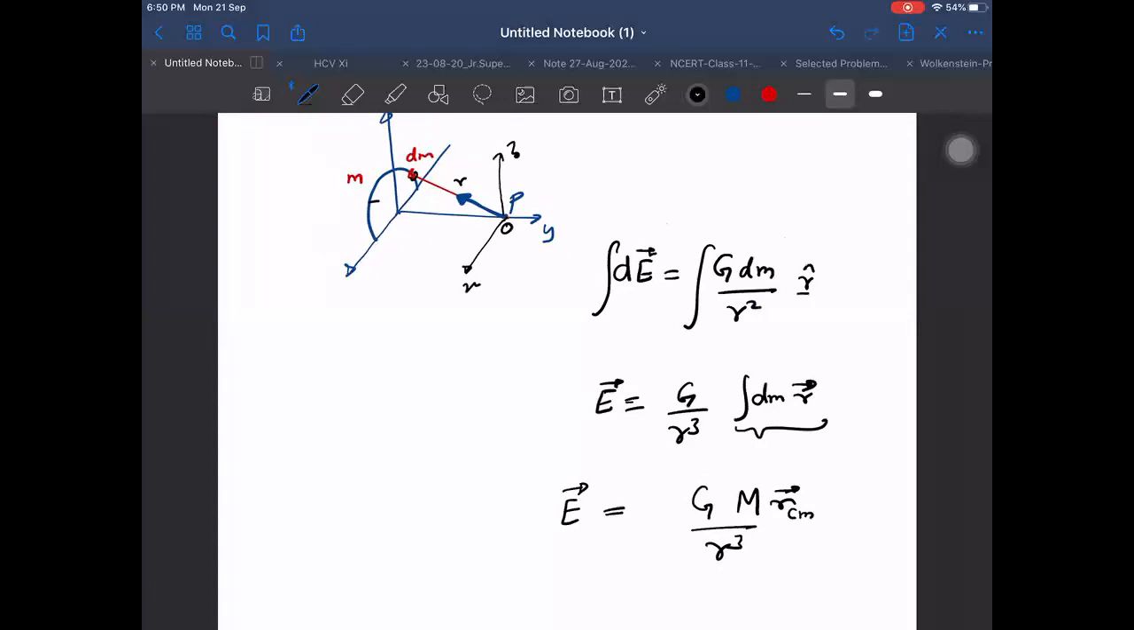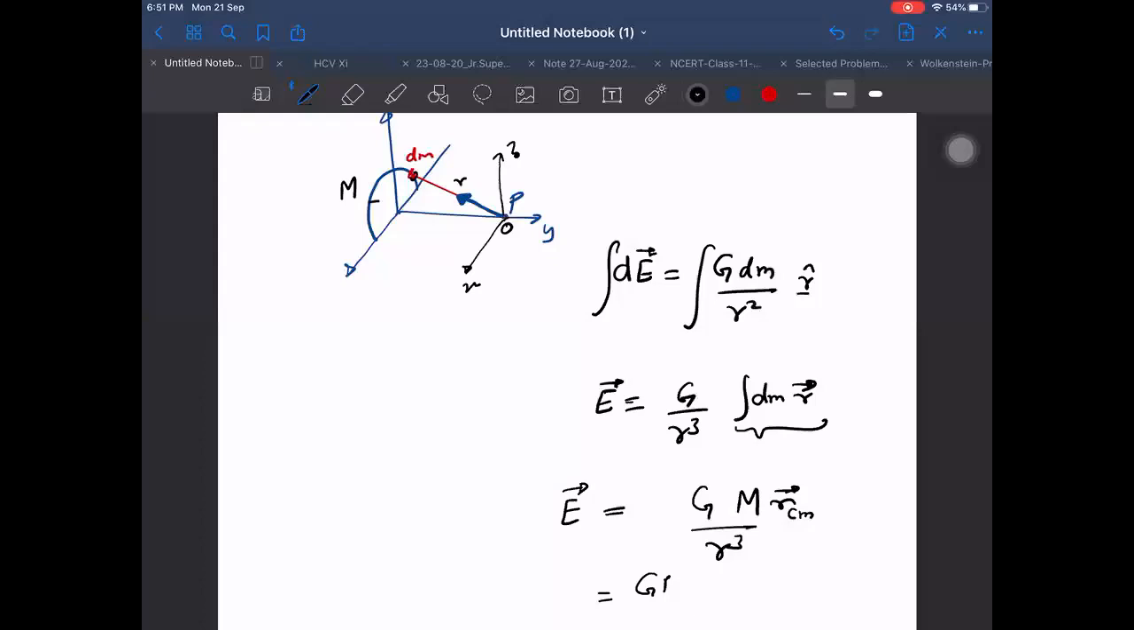Okay. G m by R cube into RCM. Now, let us say this mass was not small m, but was given as capital M only. Then what will be the formula now? Now the formula will become G into capital M into RCM. Do you know where the RCM is for this? That you should know now.